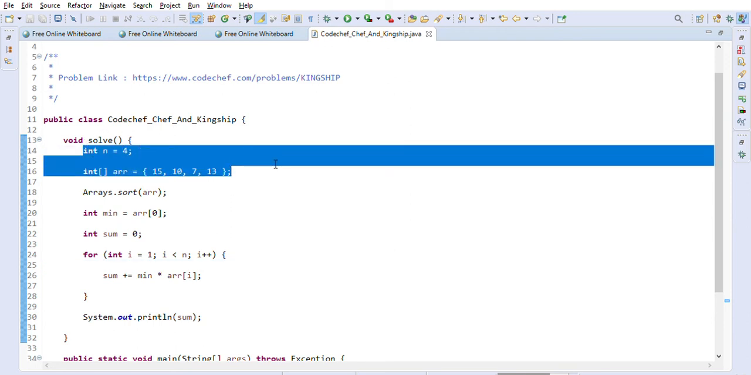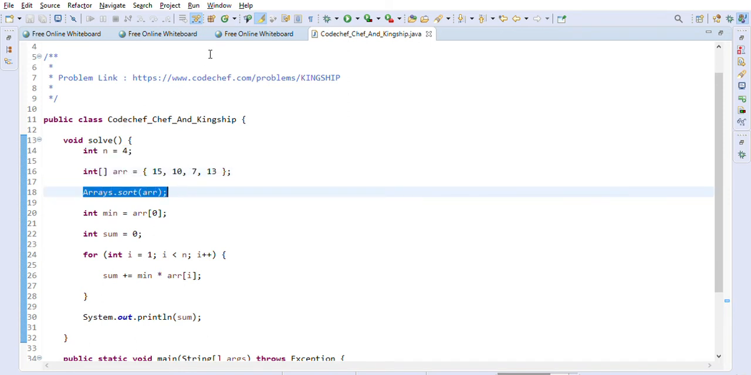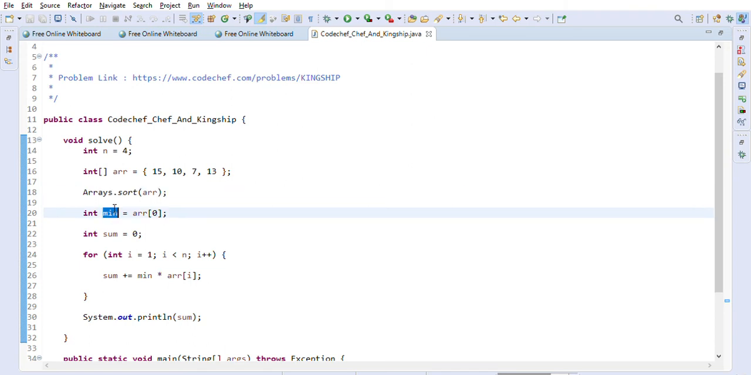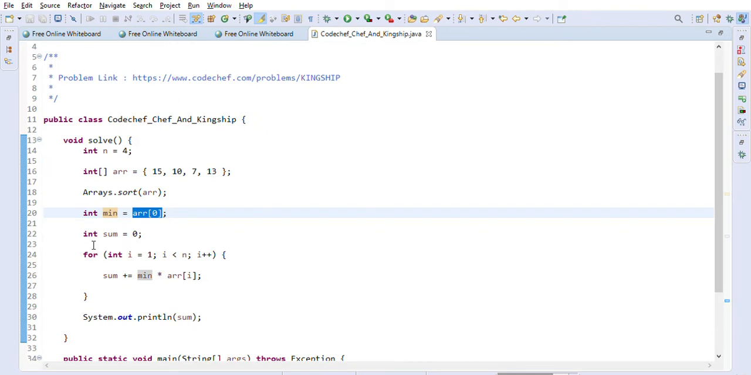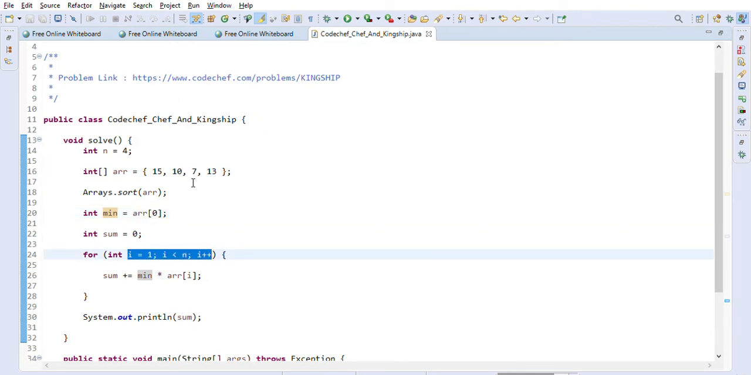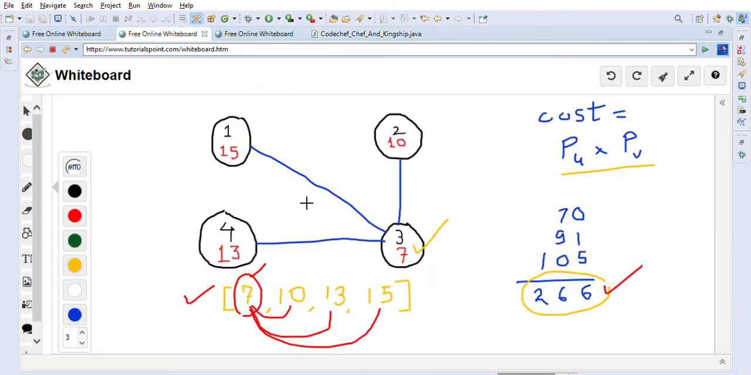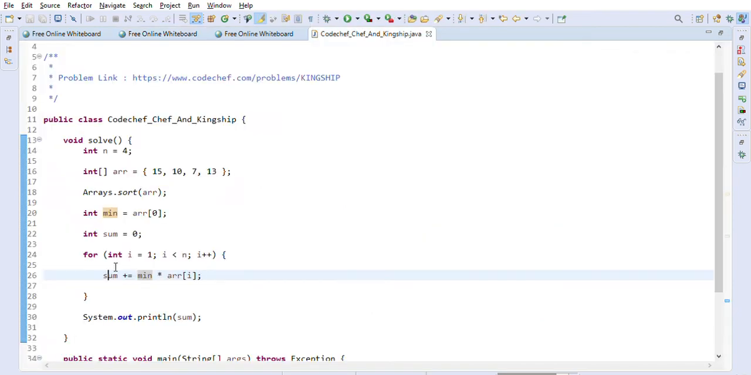N is the number of cities and array is the population of each city. So first thing is we are going to sort this array. So after sorting, it is ascending, right? So 7, 10, 13, 15 you will get. After that, we will create a minimum variable, and it is array of 0. So array of 0 is 7, as I said here, right? The minimum is 7. And then what we will do is we will loop from 1 to the last element in the array, and we will just multiply minimum with the array element, right? As I showed you here. So 7 into 10 plus 7 into 13 plus 7 into 15, and we'll keep adding them up into some variable, and we'll just print the sum at the end.